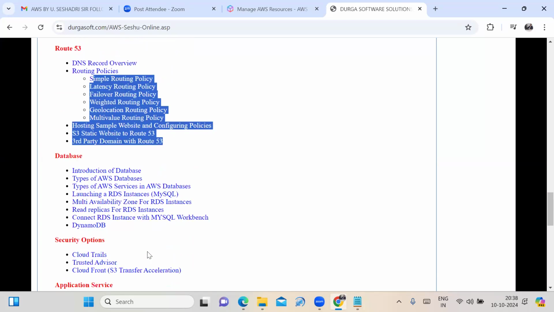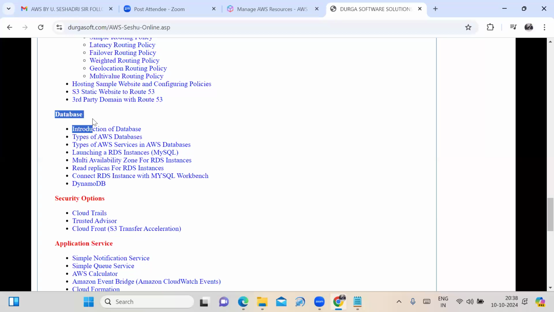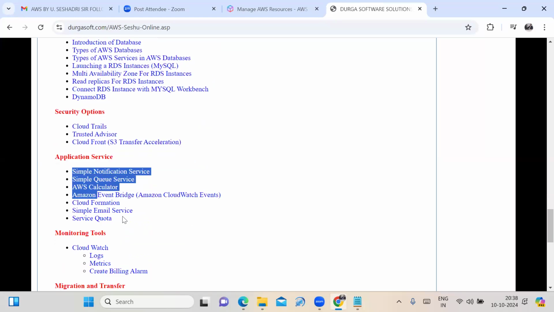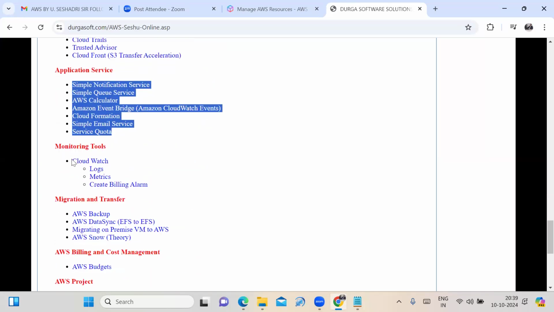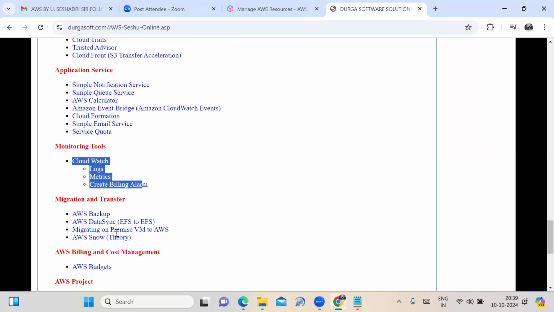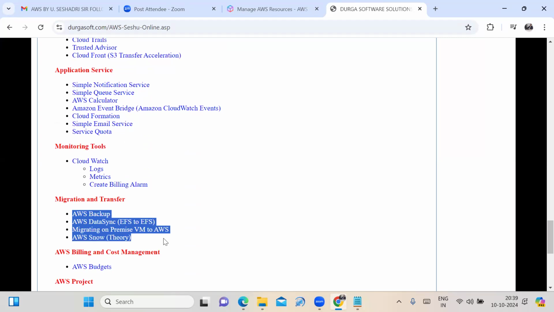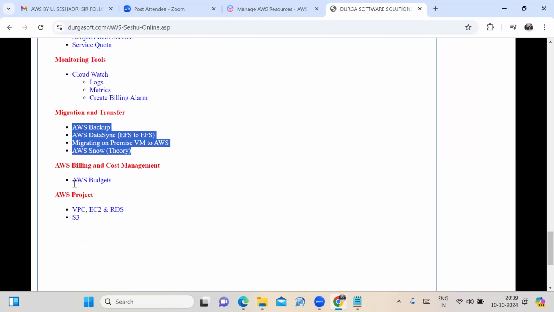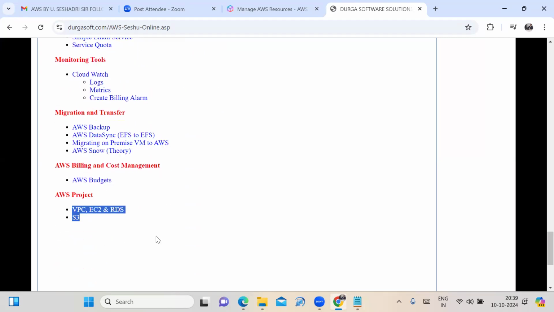The database concepts, security options, application services, monitoring tools, and migration and transfer data I also have to cover. At the end of the training, I have to cover two projects: one related to VPC, EC2 and RDS, and another related to S3.